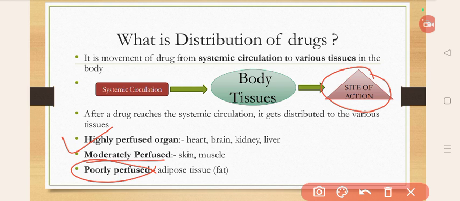This is the hierarchy of the body tissues where the drug will reach.